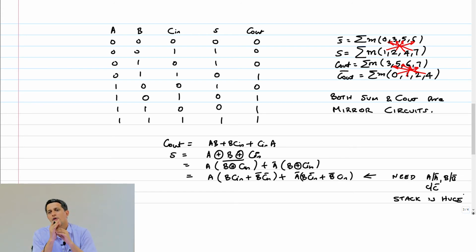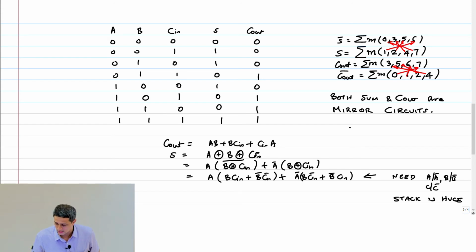So now we come back to our earlier discussion where we said it is okay for the sum to be generated a little later than the carry out. While the sum is being generated, the carry out can propagate, no problem. So you actually have time to generate the sum after the carry out has been generated and propagated. Right? What we are going to do is, we are going to see if we can use this carry out that we created in order to create the sum now, so that we can simplify our expression. So now let us look at the expression for sum and carry out bar.